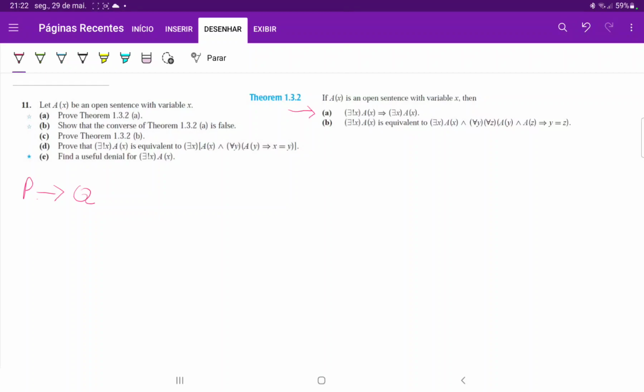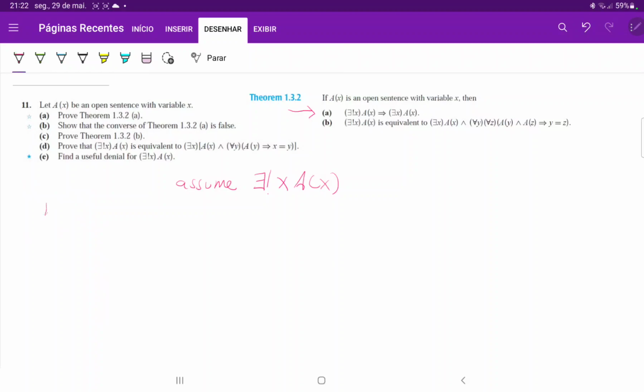So we can begin by assuming that this is true, right? We're going to assume that this is true, because if this is false, then the conditional is true because the antecedent is false. So we only care about where P is true, because that's the only case that could give us trouble. So we have to show that P is true and then show that Q must be true, right? So we're going to begin by assuming that this is true.